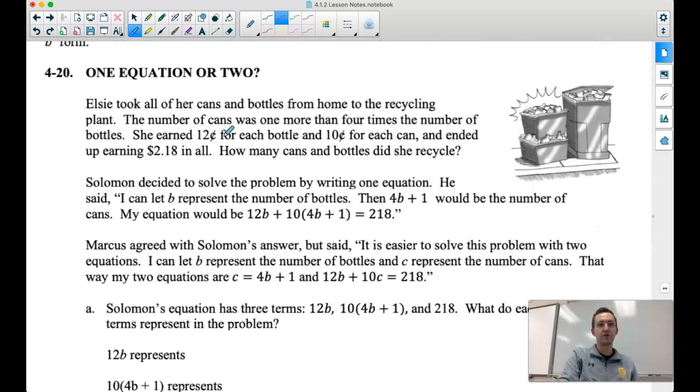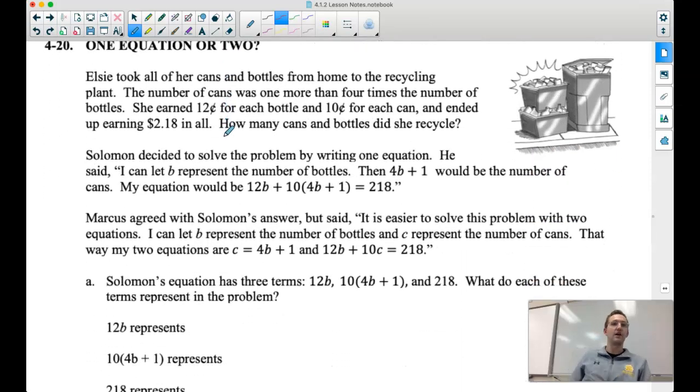So we're going to jump in with 4.2.0. Elsie took all her cans and bottles from home to the recycling plant. The number of cans was 1 more than 4 times the number of bottles. She earned 12 cents for each bottle, 10 cents for each can, and ended up earning $2.18 in all. We want to know how many cans she had and how many bottles she recycled.